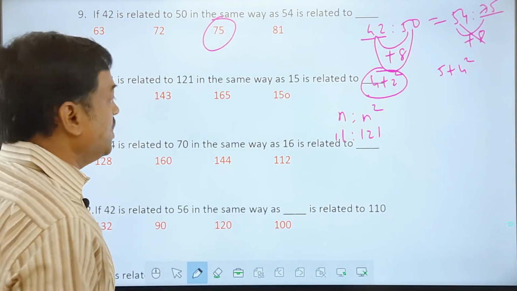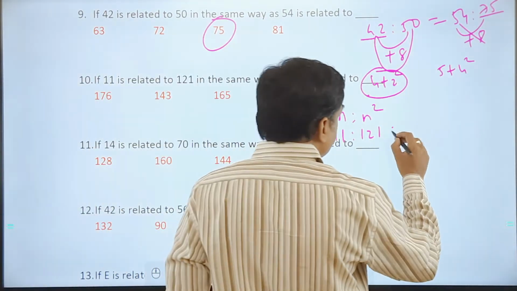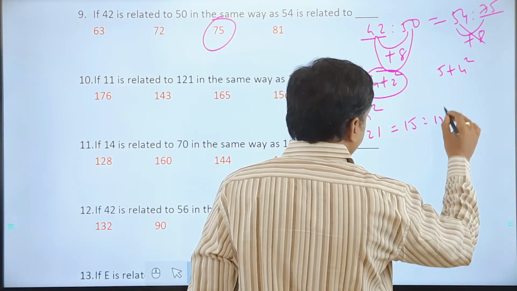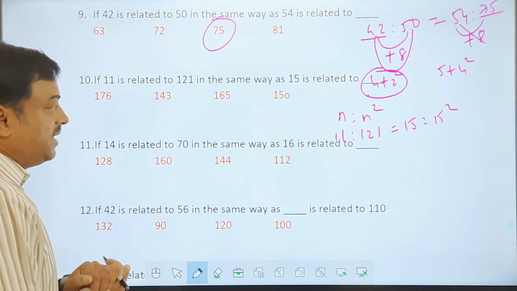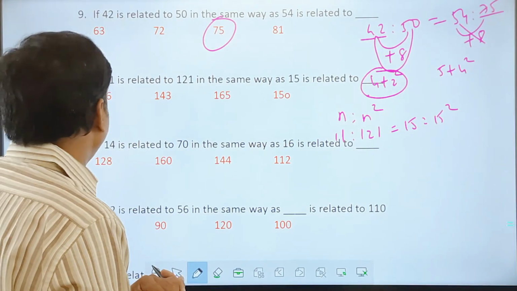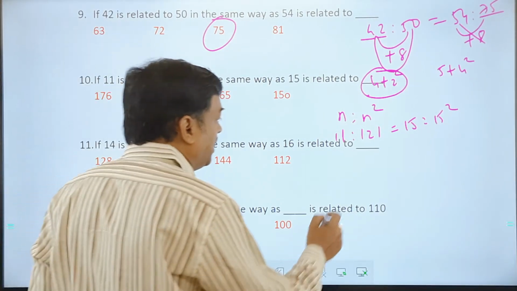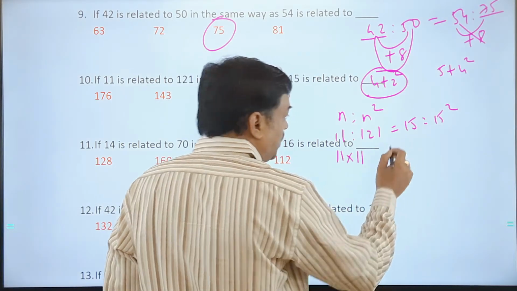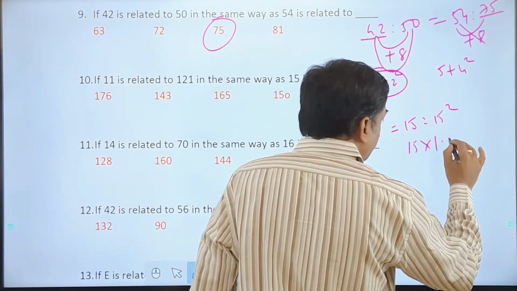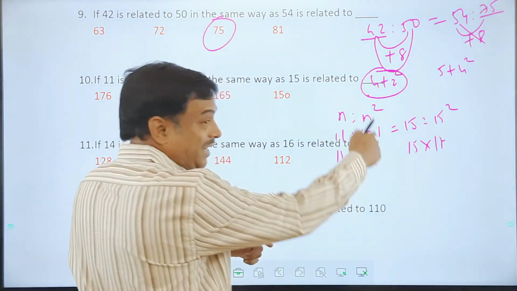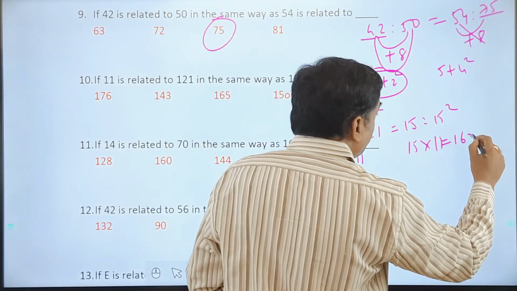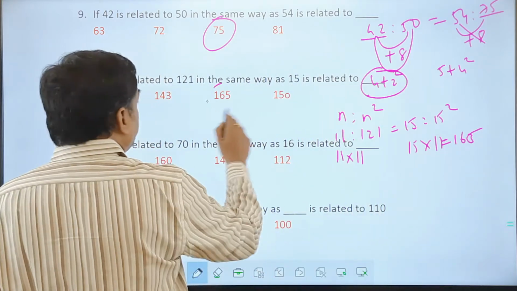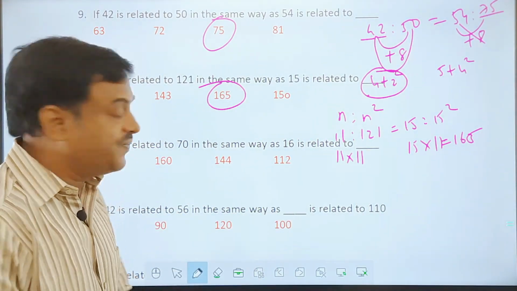Now 15 should become 225, which is not there. 15 as 15 square is not correct. So in that case, what else can I take here? What else, quickly? If I take 11 becoming 121, 11 into 11 is 121. So 15 into 11 is... here, this side I am multiplying by 11. The logic is into 11. This side also, if I multiply by 11, it should become 165. So do we have 165 in the options? Yes, perfect. 165 is the answer for this.